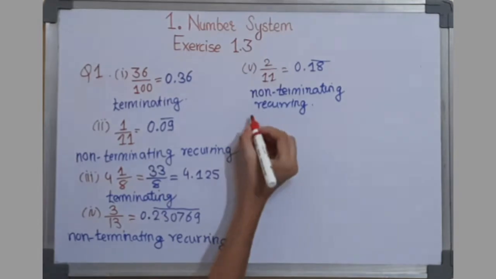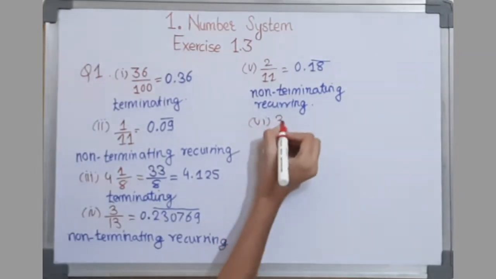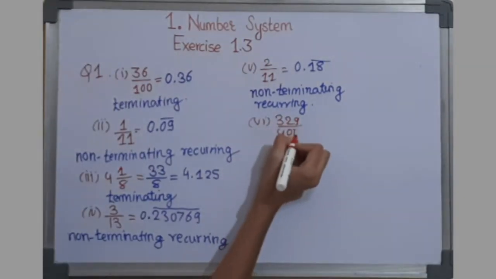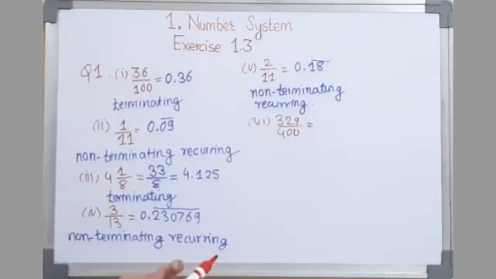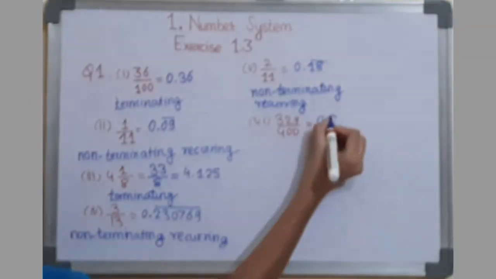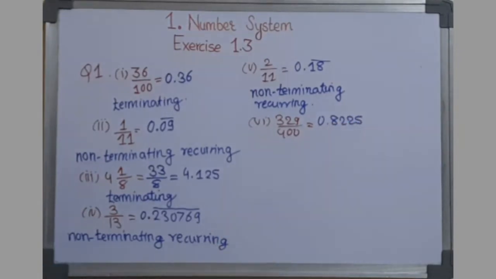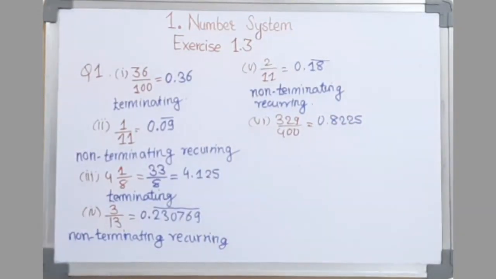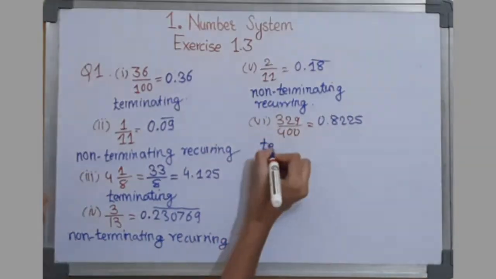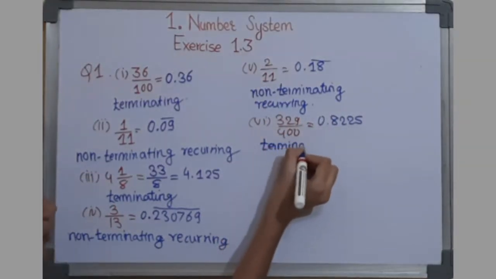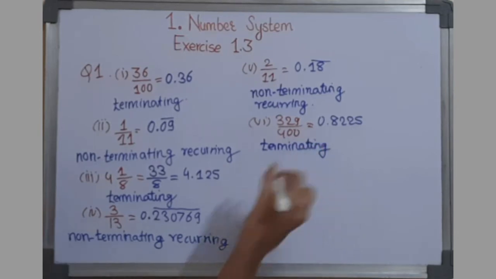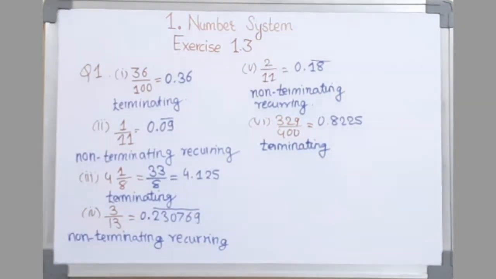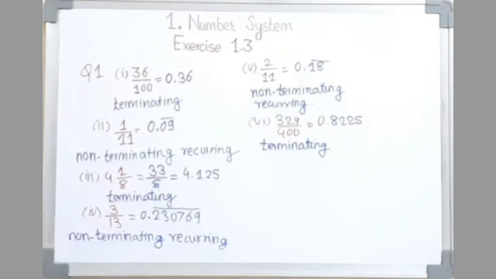The sixth one is 329 upon 400, which is equal to 0.8225, and this is terminating. So in this way we have found the decimal form of each one of these, and also we have mentioned what kind of decimal expansion each one is having. Now let's move on to the second question.